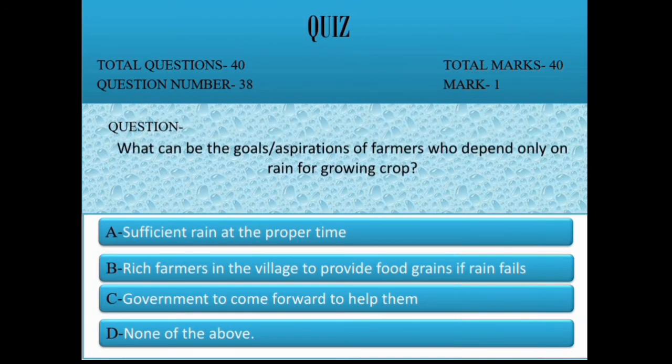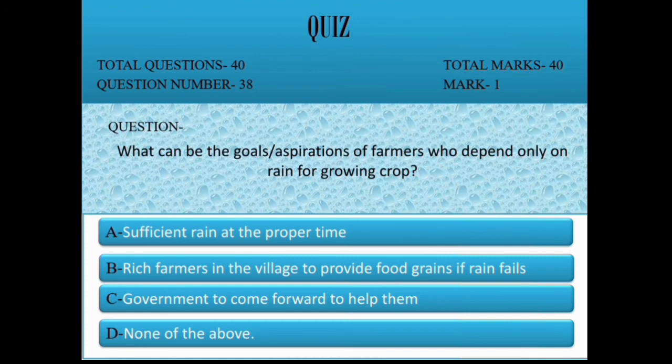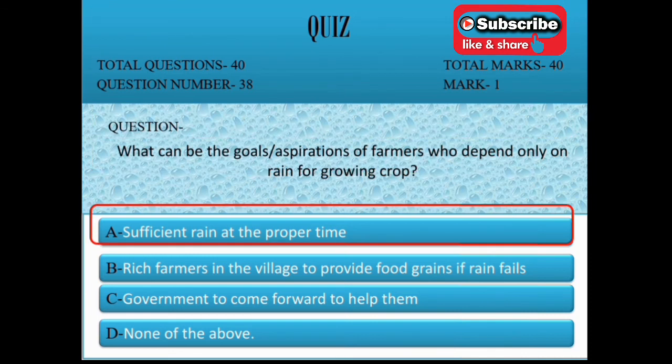Question 38. What can be the goals or aspirations of a farmer who depends only on rain for growing crops? Option A, sufficient rain at the proper time. B, rich farmers in the village to provide food grains if rain fails. C, government to come forward to help them. D, none of the above. Correct option is A, sufficient rain at the proper time.